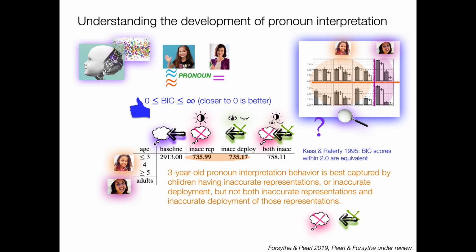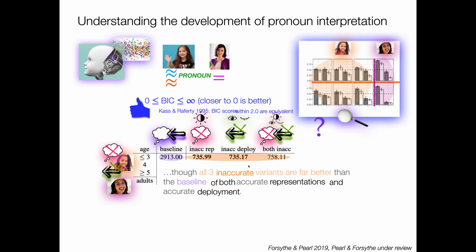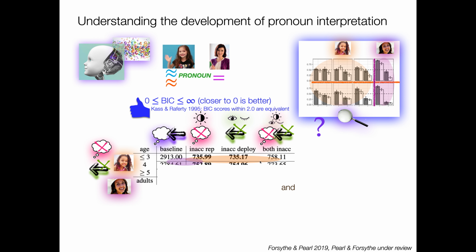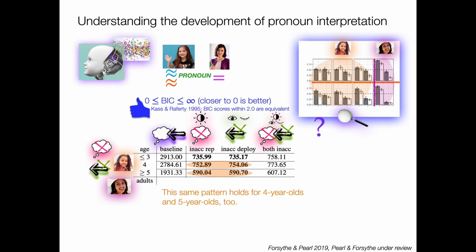What does that mean? Well, it means that 3-year-old pronoun interpretation behavior is best captured by children having either inaccurate representations or inaccurate deployment, but not both, right? That one's not nearly as good, right? So one of these is inaccurate. And perhaps notably is that all 3 inaccurate variants are far better than the baseline that has accurate representations and accurate deployment. So clearly something is inaccurate, and we're just a little unsure about which it is, but it's not both. Now the same pattern holds for 4-year-olds and 5-year-olds too.